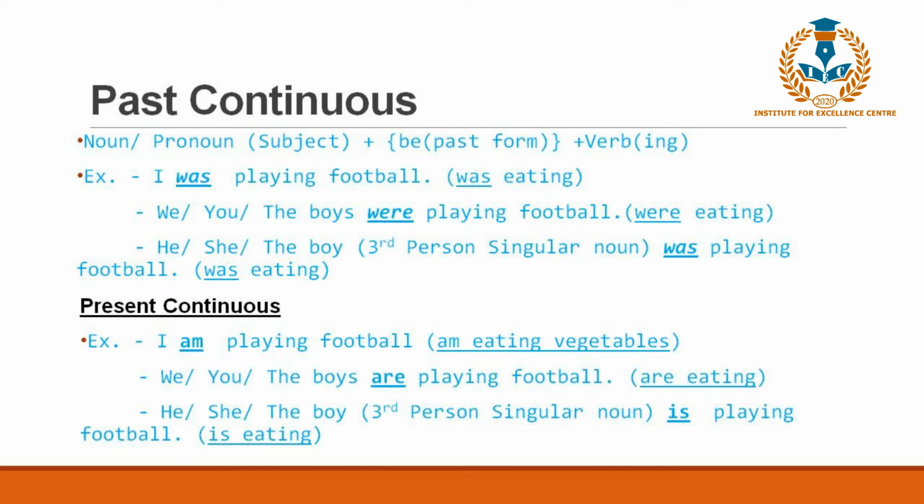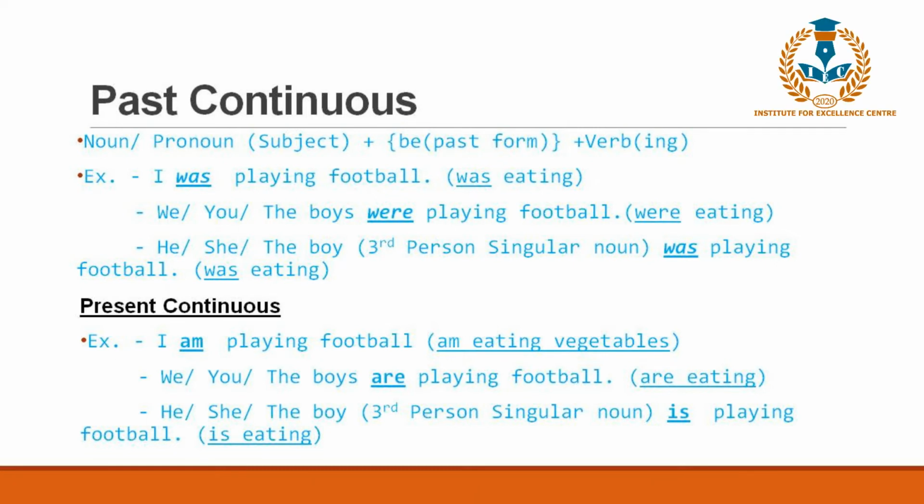So I was playing football. We, you, or the boys were playing football. And the third person singular noun was playing football. For the third person singular noun and I, we use was.